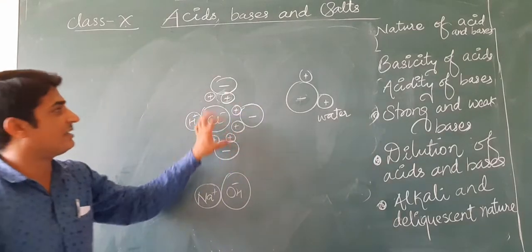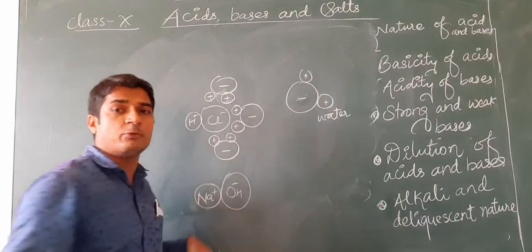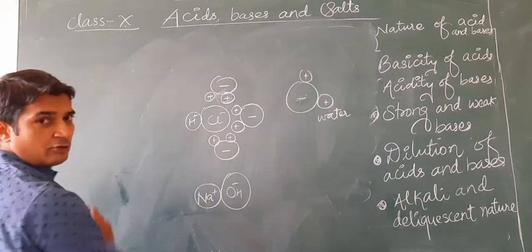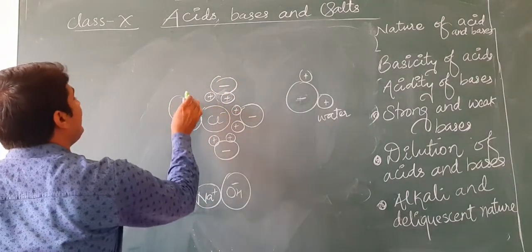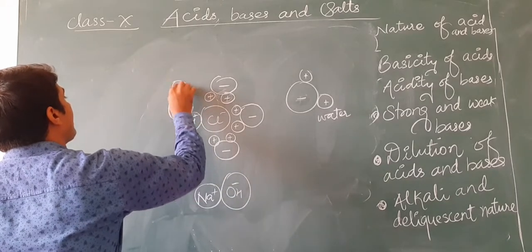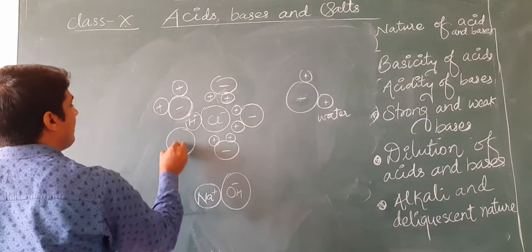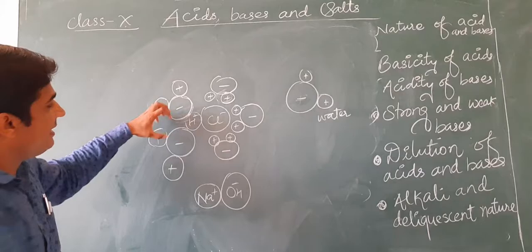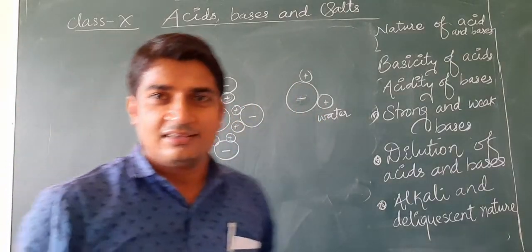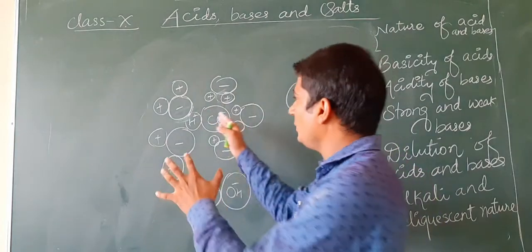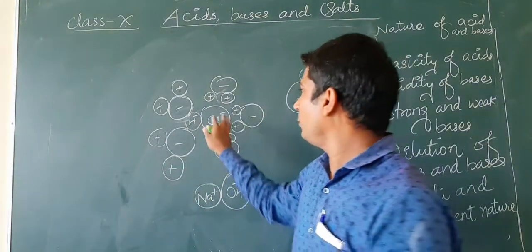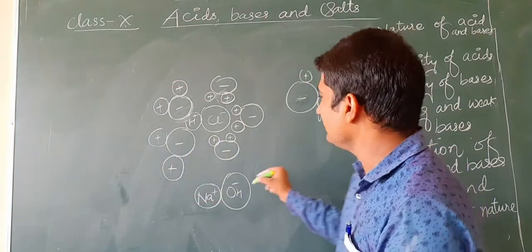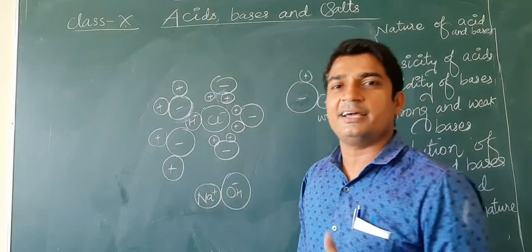So these water molecules surround the acid. The positive part of the water molecule surrounds the negative ion of the acid, and the positive part of the acid is surrounded by the negative part of the water. So they are pulling them apart. So what happens? These two ions dissociate from each other. The bond between them breaks, and they are completely surrounded by the water molecules. Then we can say they are aqueous ions.